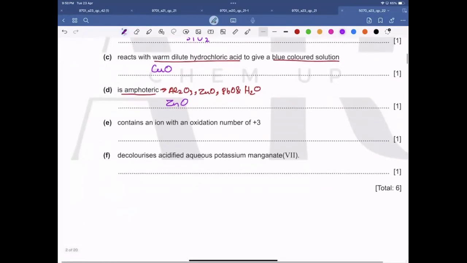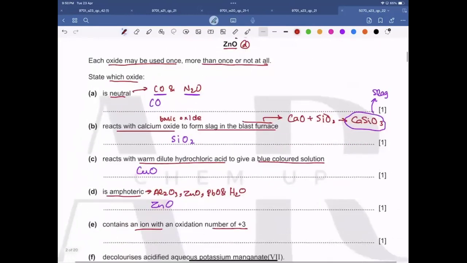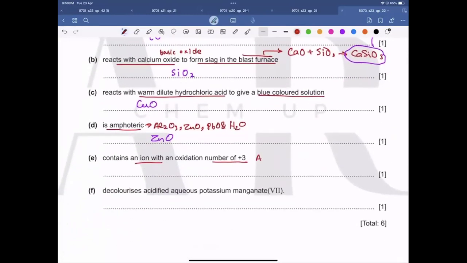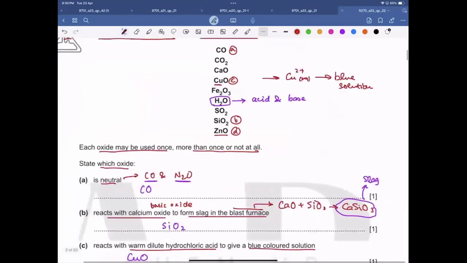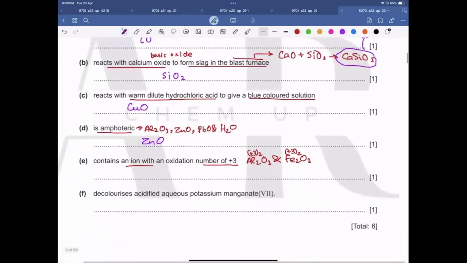Very good. Contains an ion with the oxidation number of +3. Normally in aluminium oxide and iron(III) oxide, Fe2O3, in both of them, aluminium has a +3 oxidation number and iron has a +3 oxidation number. So this would be the answer over here for part E, Fe2O3.